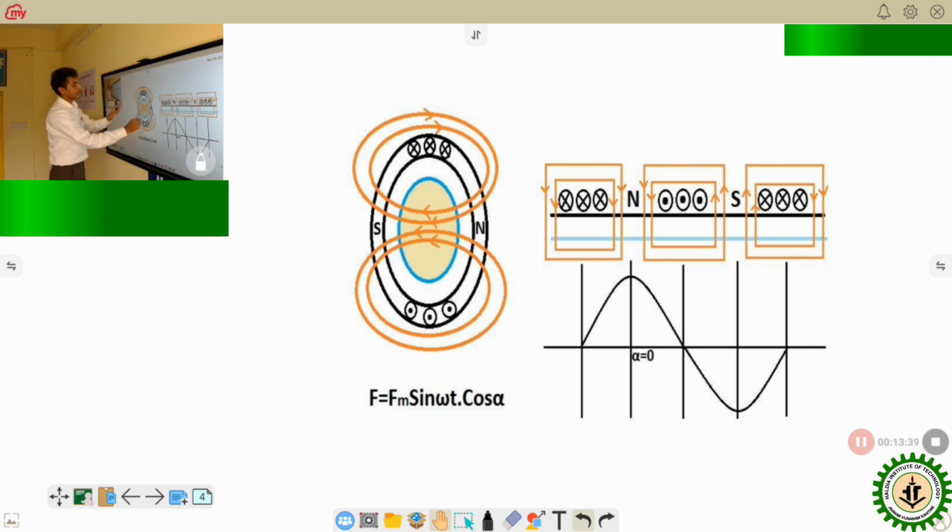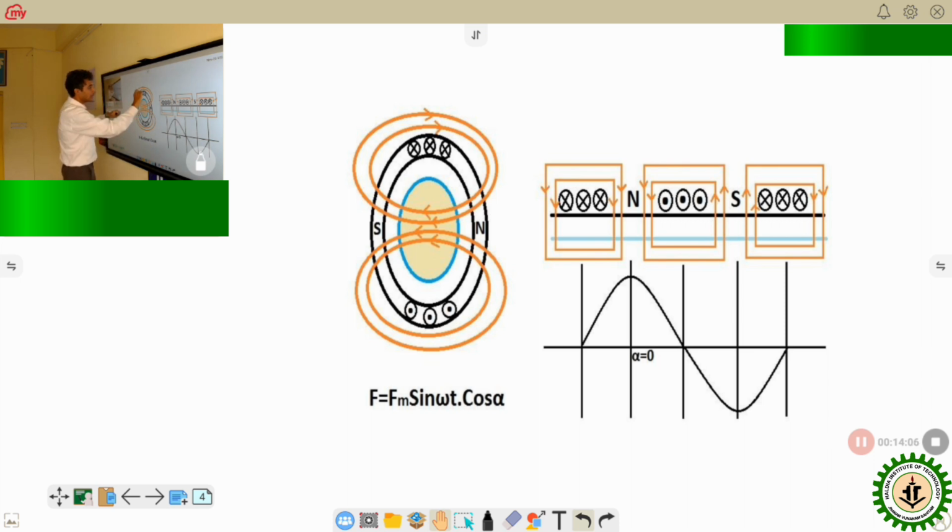Now the same thing if we flatten, that means suppose this ring is cut and flattened. So what will happen? This black ring, if it is flattened, will be this black line, and the rotor blue circle, if it is cut and flattened, will look like this.